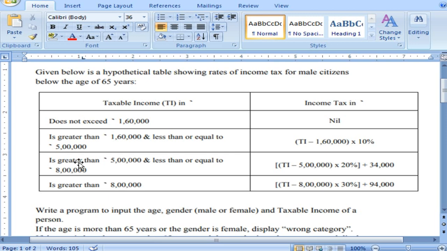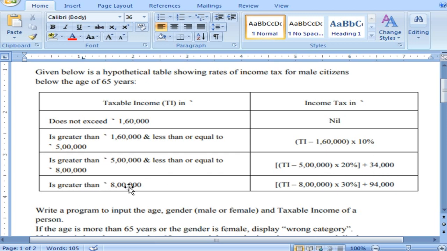Then the third row says if the taxable income is between 5 lakhs and 8 lakhs, then 20% tax has to be calculated for the remaining amount after subtracting 5 lakhs, and then add 34,000 to that.